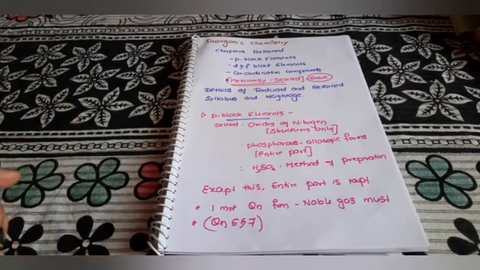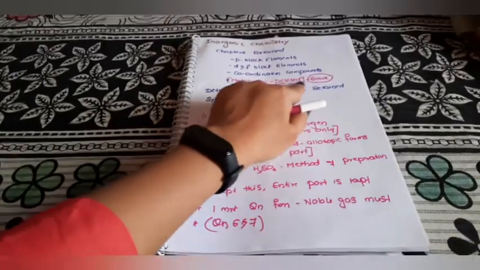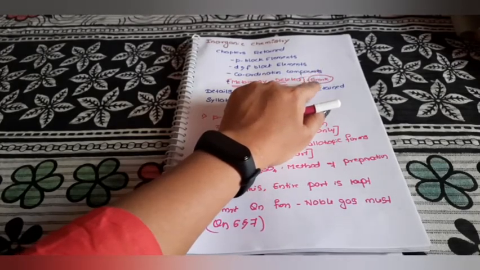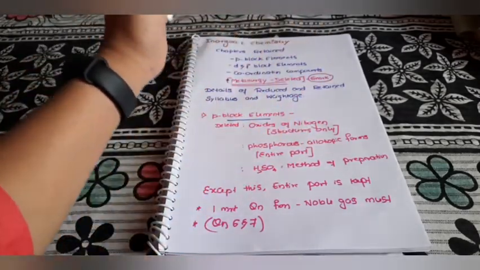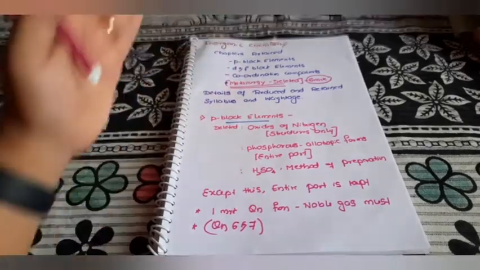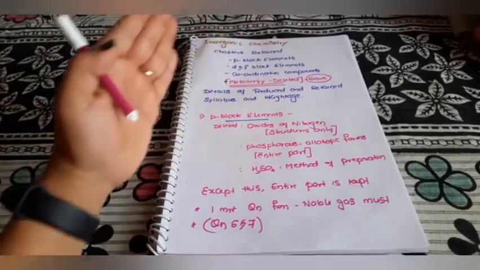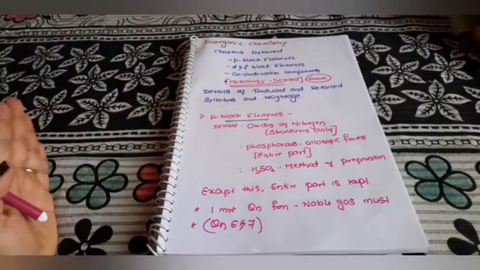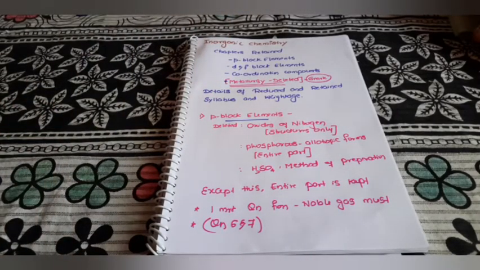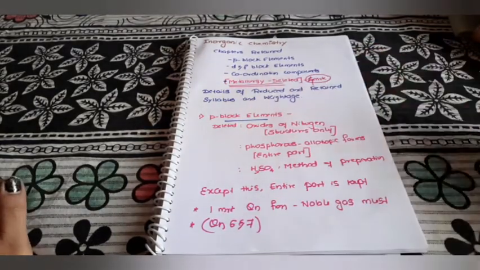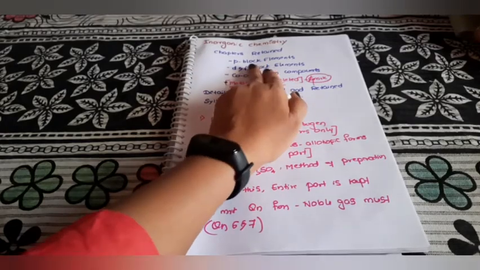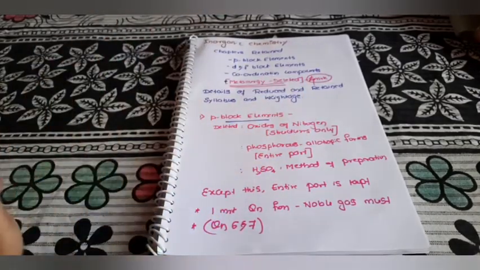Now the question comes: the metallurgy chapter has 6 marks weightage, so obviously we have to balance the 6 marks. One mark has been added to the P block elements and the remaining marks are added to the coordination compounds. So you have to concentrate on that. Metallurgy was, I think, a 4 marks chapter. So it has gone to P block elements and the coordination compounds.